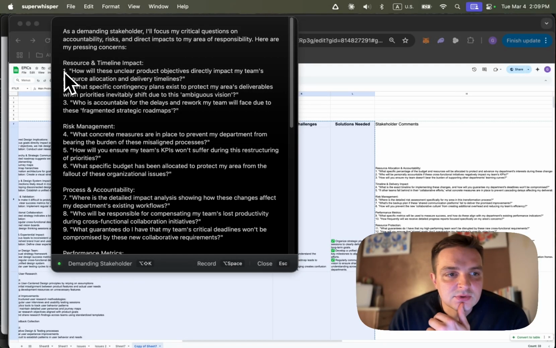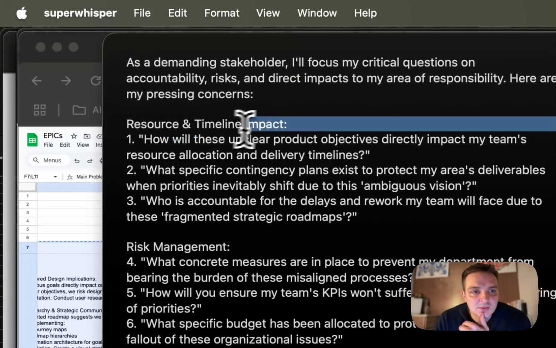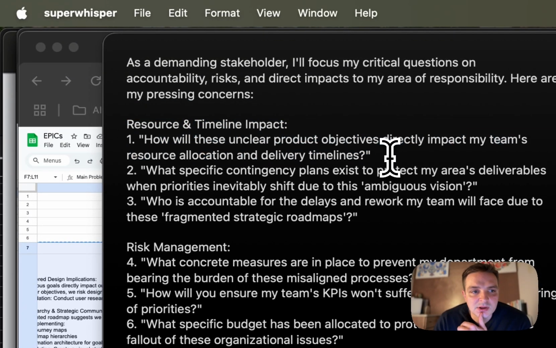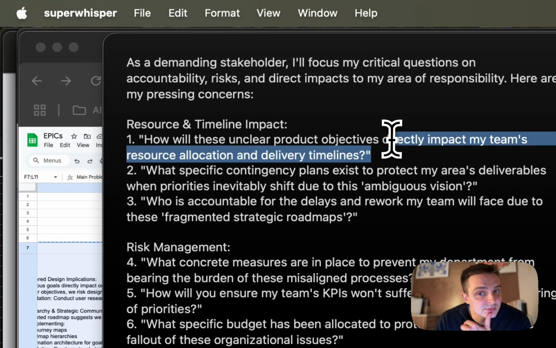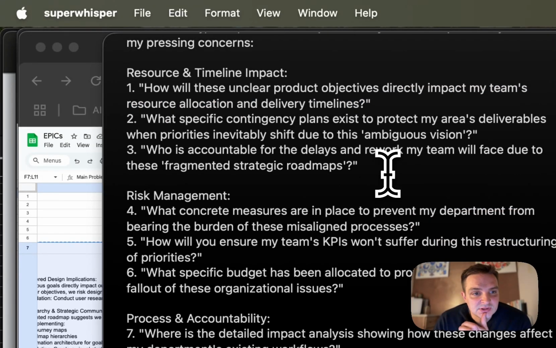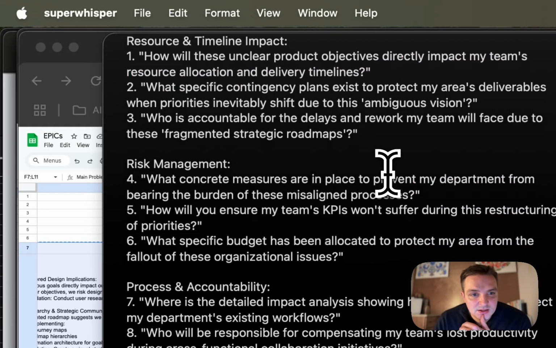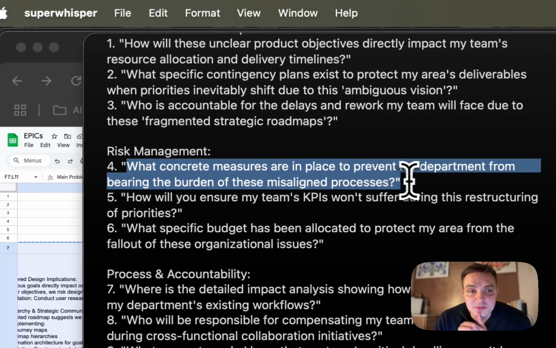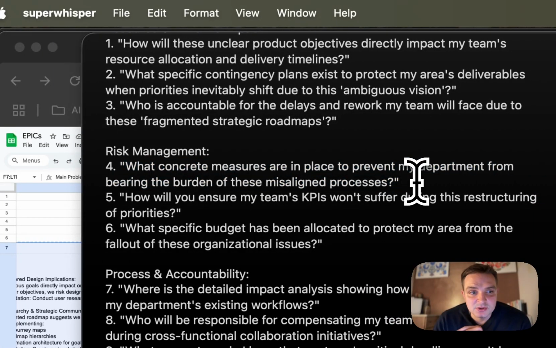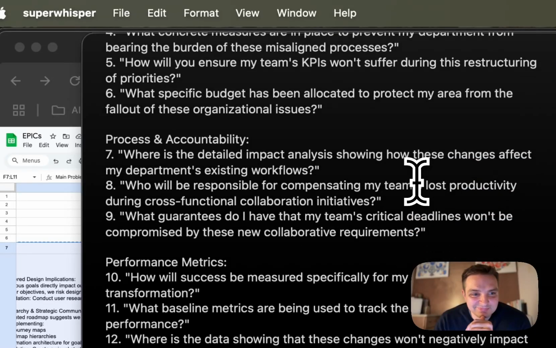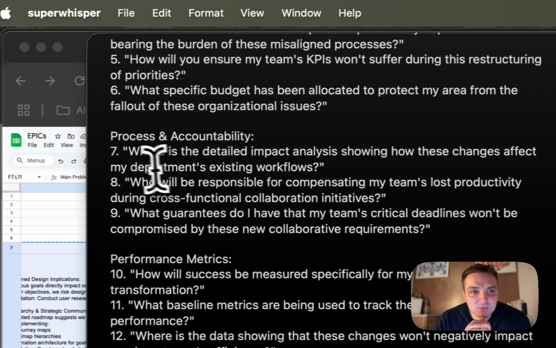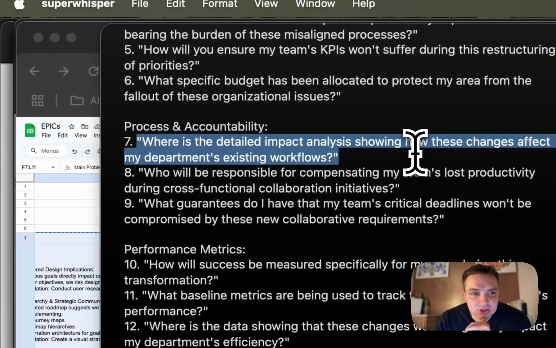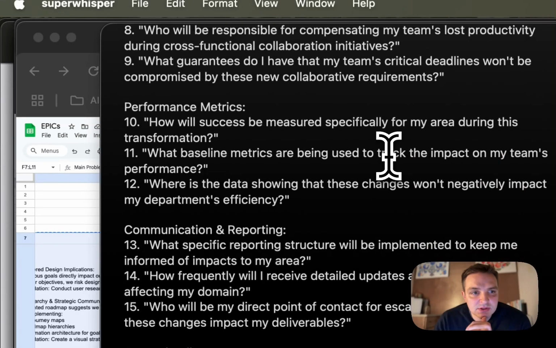So let's go through some of the questions from our stakeholders. How will these unclear product objectives directly impact my team's resource allocation and delivery timelines? Okay, that's tough. What concrete measures are in place to prevent my department from bearing the burden of these misaligned processes? Ooh. These are tough questions. Where's the detailed impact analysis showing how these changes affect my department's existing workflows?